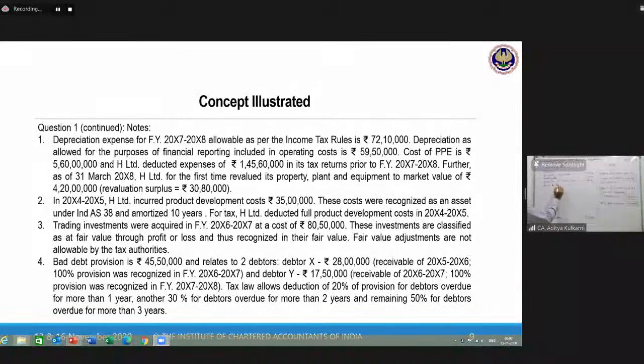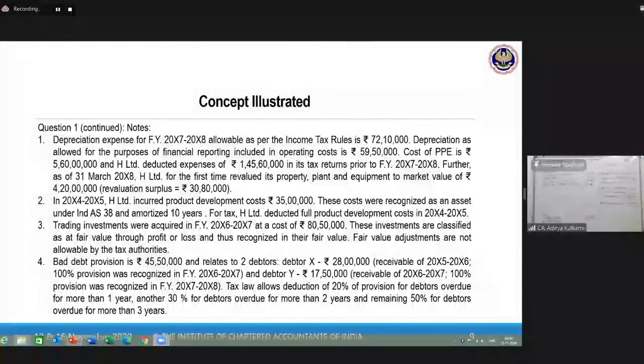So add provision for bad debts, which is in respect of X7, X8. Current year, how much have I charged? I have charged 17,50,000. No doubt, sir. Please proceed. You have charged 17,50,000, not allowed. So add provision for bad debts. How much is permitted? Bad debt provision.